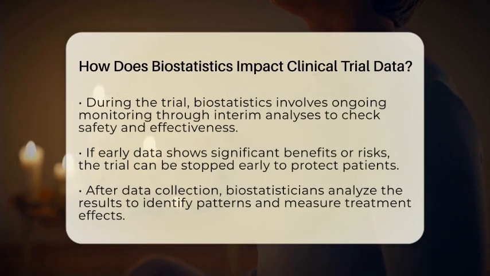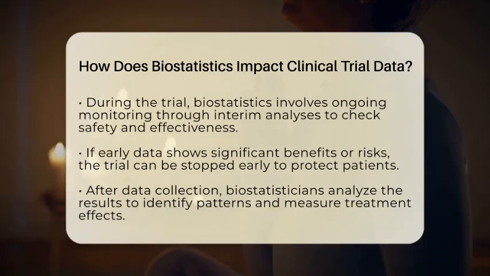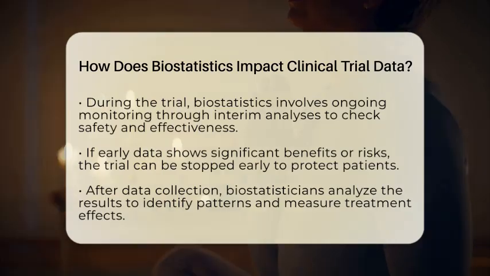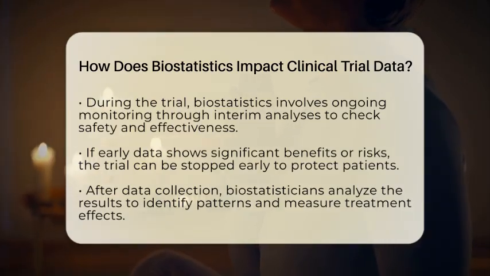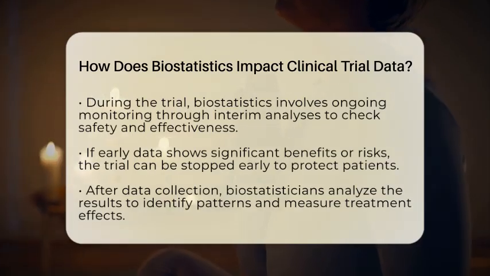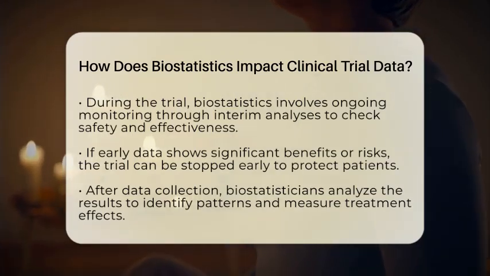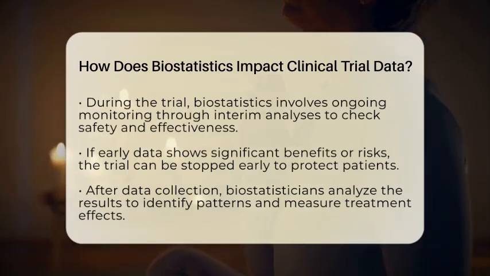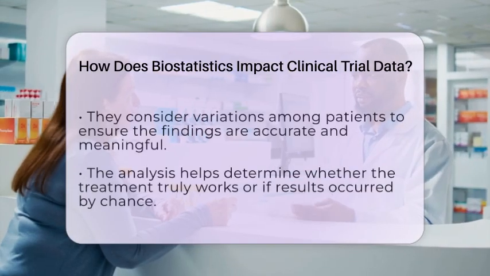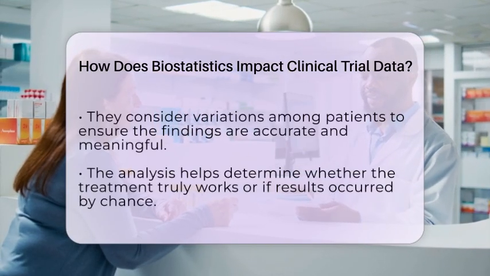During the trial, biostatistics keeps an eye on the data as it comes in. They set up rules for checking the data at intervals, called interim analyses. These checks help see if a treatment is working well or causing harm. If the data shows clear benefits or risks, the trial can be stopped early to protect patients. This ongoing monitoring ensures the data remains accurate and the trial stays safe.